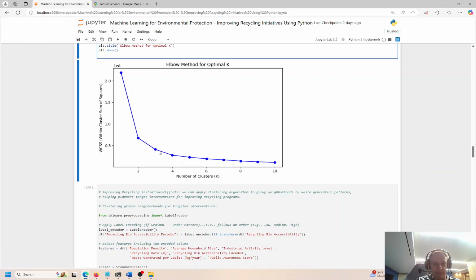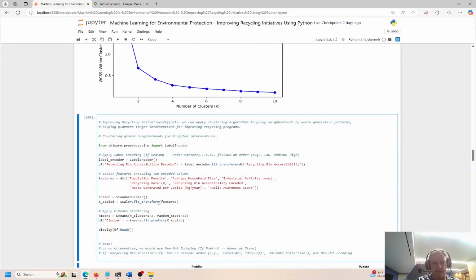right? So it looks like it's about 2 or 3, maybe you can argue 4, definitely by 5. The curve is flattening out, so I would say it's about 3 or 4. I think I picked 3 over here for clusters. Oh, actually 2. Okay, so I ran this a couple times. I said the cluster bend is biggest at 2. You could say 2 or 3. I think either one you can make an argument for.